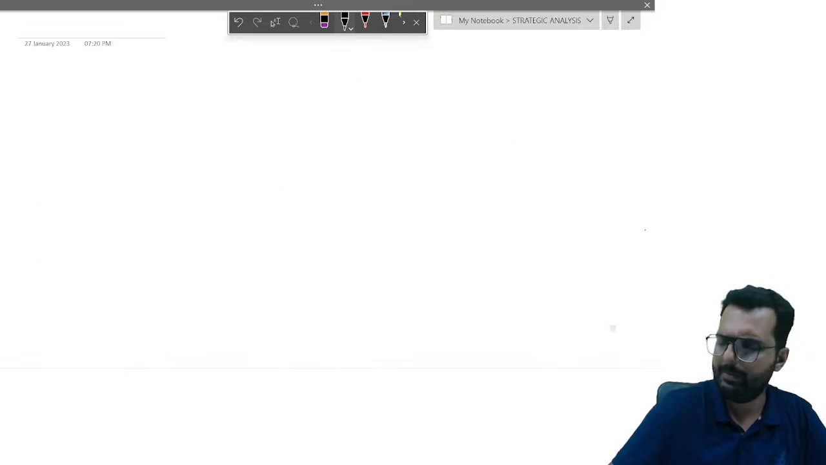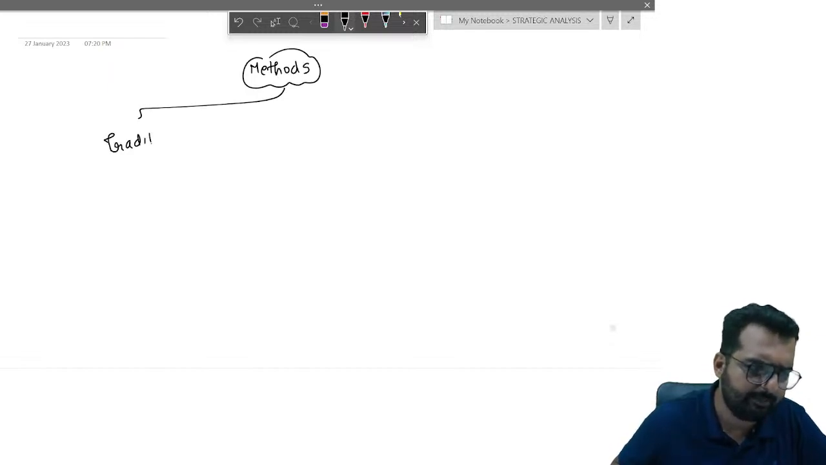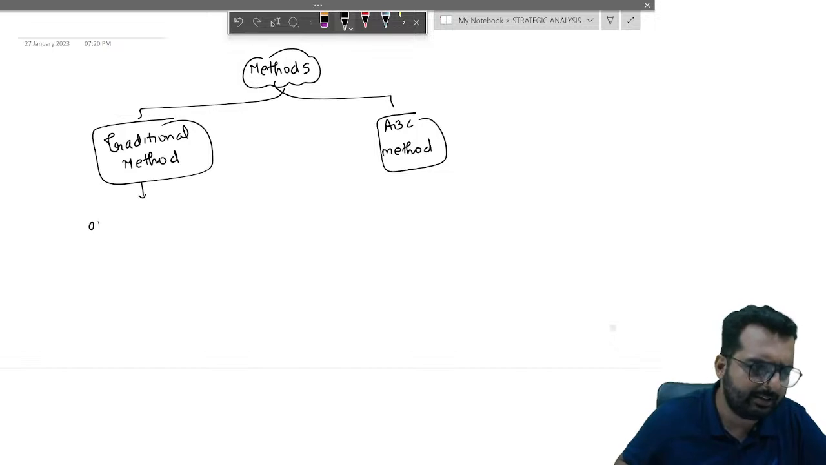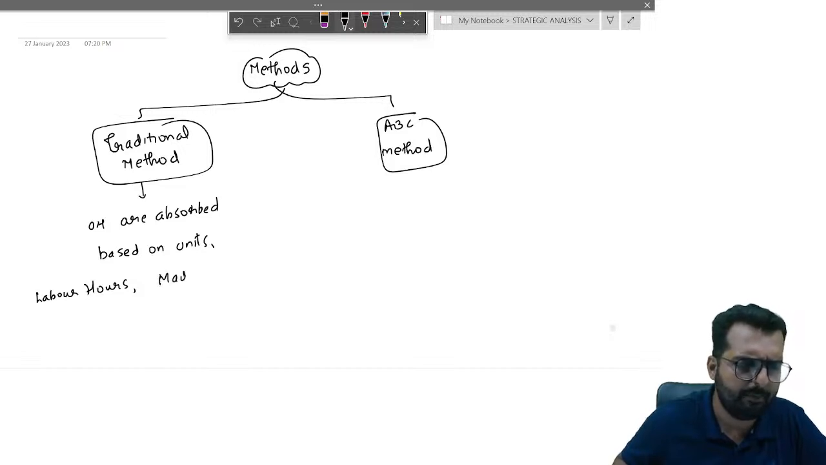All right, so here there are two methods of costing. The first one is called the traditional method and the second one is called the ABC method. Under the traditional method, overheads are absorbed either based on units, or based on labor hours, or based on machine hours. This is what you learn at the CA inter level.